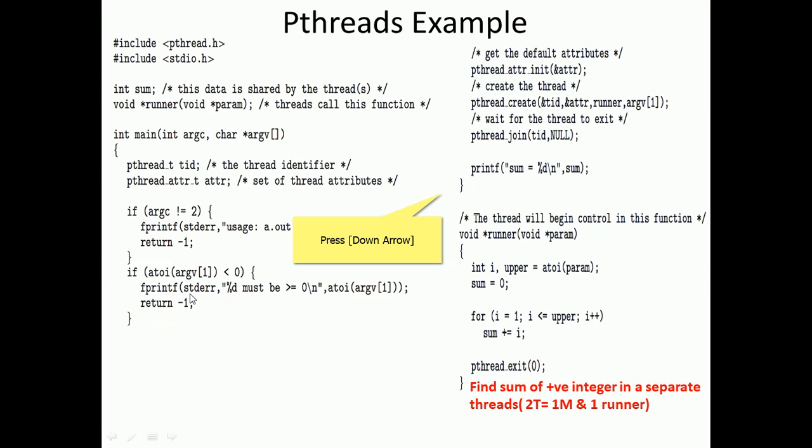So this is one. Here we have what the runner is doing, what that child thread is doing. The thread is finding the sum of positive integers. So the sum of positive integers will be performed, and that result will be brought here and announced. So two threads are there: one is the main process and the other one is a child thread that is performing.